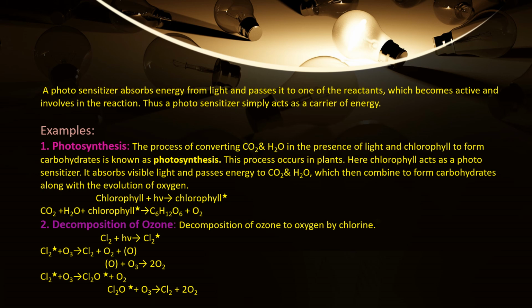Thus, a photosensitizer acts as a carrier of energy. Example for this, photosynthesis. So, you know photosynthesis. Here, chlorophyll acts as a photosensitizer. Fine. So, this is all about photosensitization. In this video, we have learned fluorescence, phosphorescence and photosensitization.